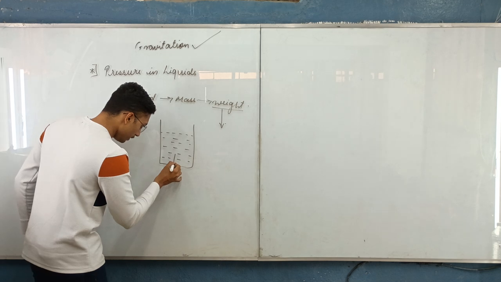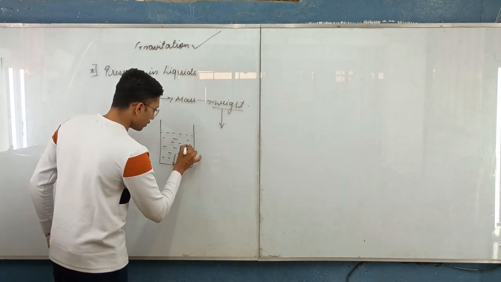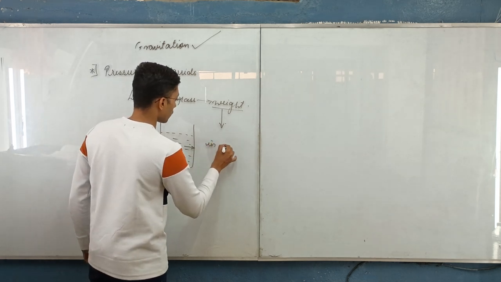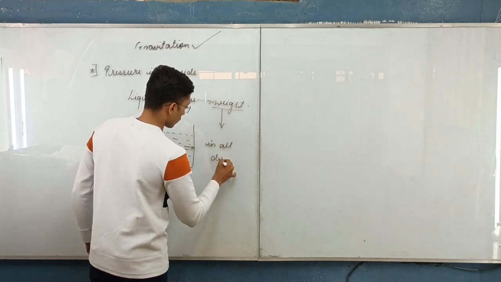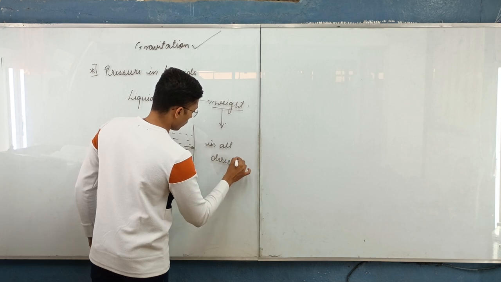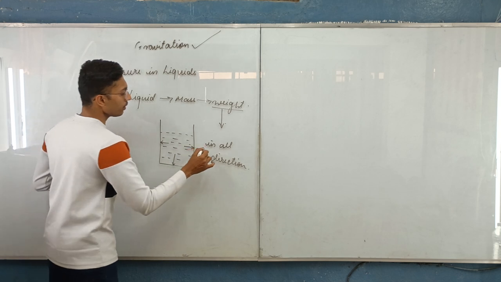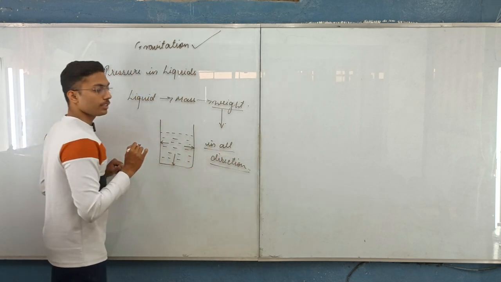So it will be applied in the downward direction as well as in the sideways direction. Actually it is in all directions. The force applied by the liquid in any container is in all directions.